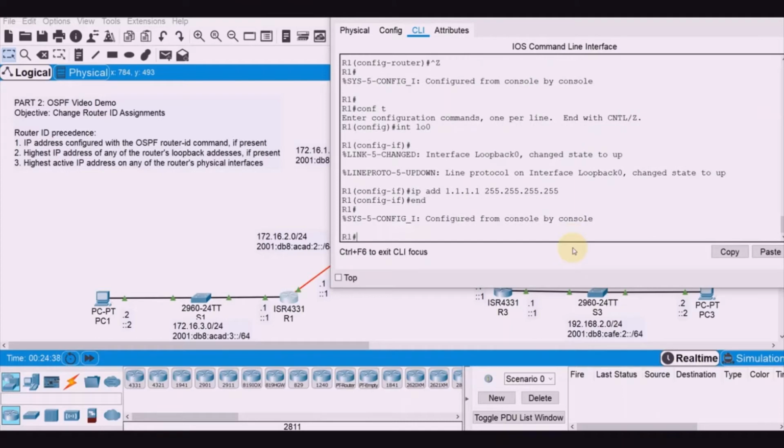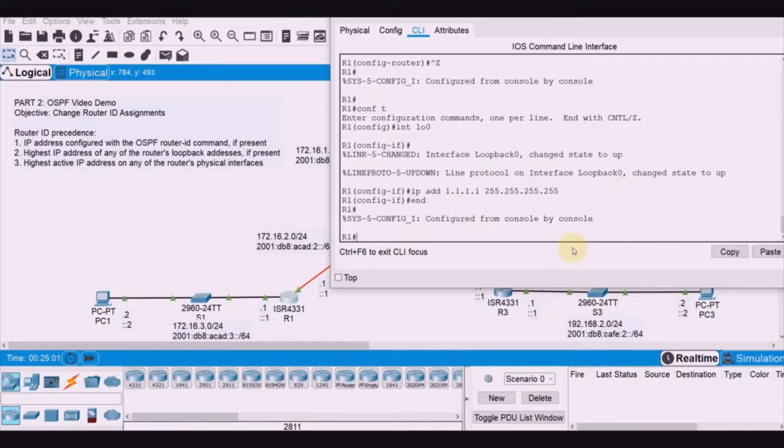Now let's see if we were able to change the router ID. We also need to change the router ID for router 2 and router 3 respectively, but let's check first if 1.1.1.1 took effect as the router ID for R1.